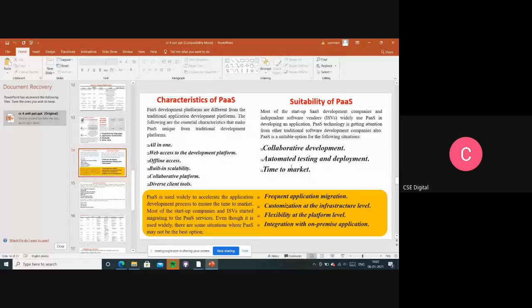Whenever the people working in the company do the same thing, they upload their projects in that, and they again come in the morning and identify what issues have been raised, what bugs have been identified. And again they send to the users, so automated testing and deployment will be there.